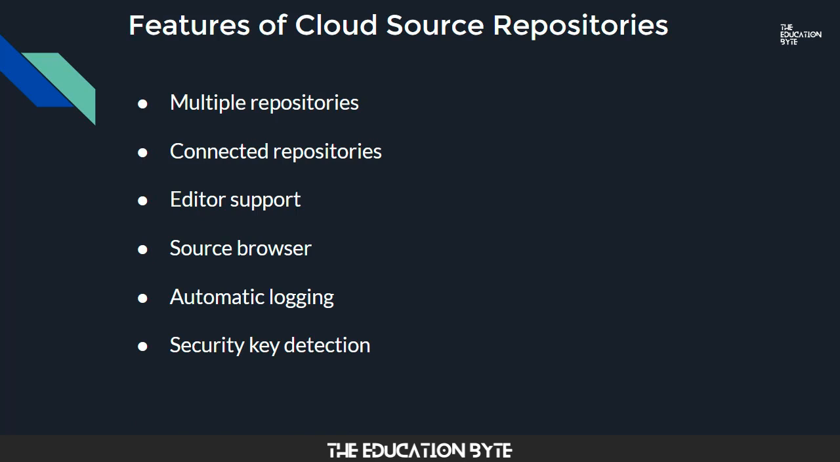Security key detection: Cloud Source Repositories offer security key detection to block Git push transactions that contain sensitive information. This feature is designed to improve the security of your source code. Enabling it is a best practice.